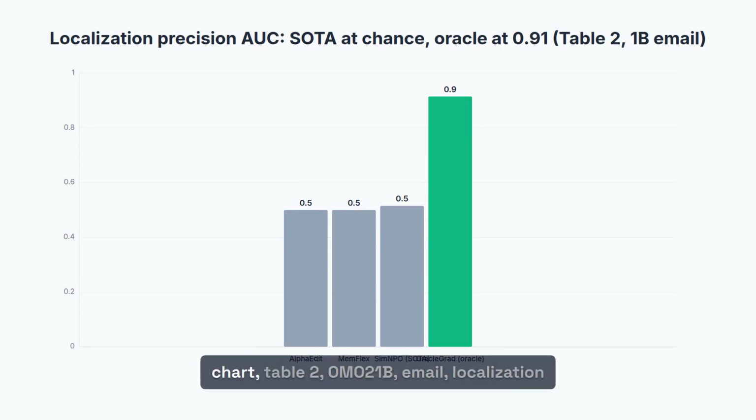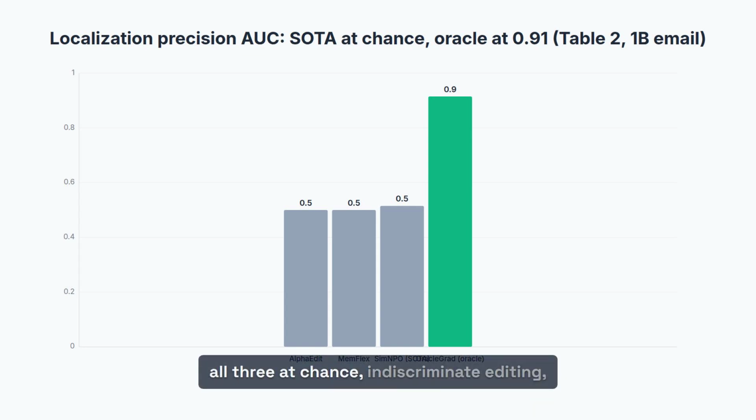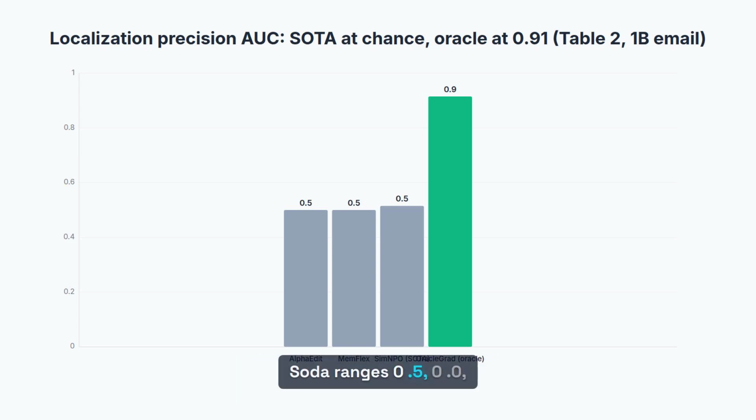The hinge in one chart. Table 2, OLMo 2 1B, email, localization precision, AUC. AlphaEdit 0.500, MEMFLEX 0.500, SimNPO 0.515, all three at chance, indiscriminate editing. Oracle Grad 0.915. The pattern holds across all 4 fields: email, phone, birth city, driver license, and both model sizes, 1B and 7B. SOTA ranges 0.500 to 0.522. Oracle Grad ranges 0.910 to 0.915. No state-of-the-art method targets the weights that store the knowledge it claims to erase.